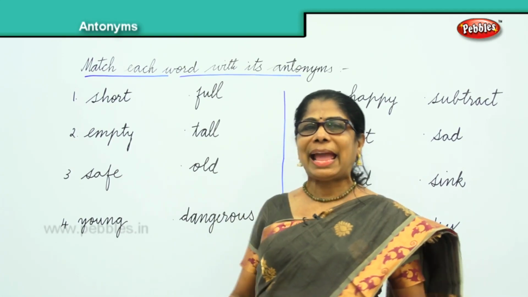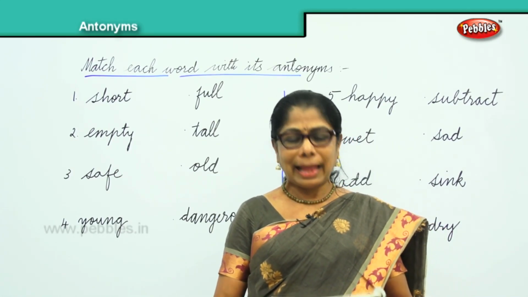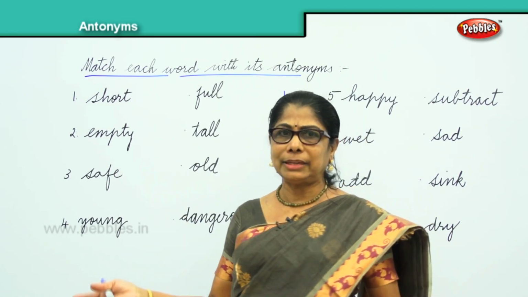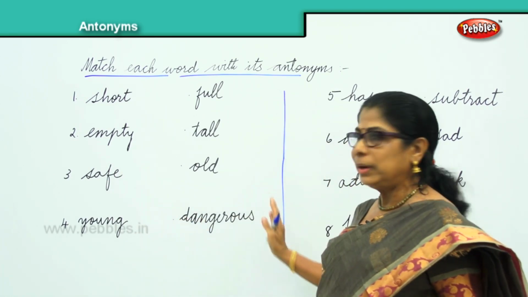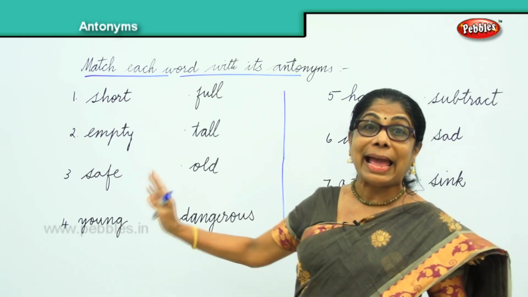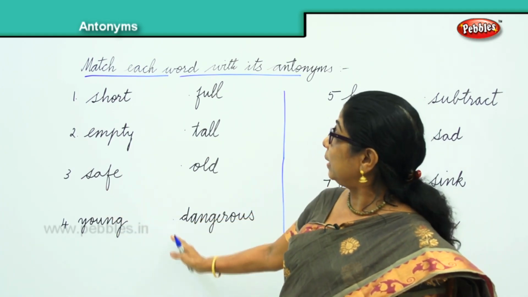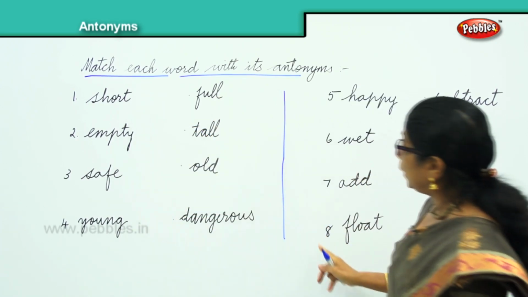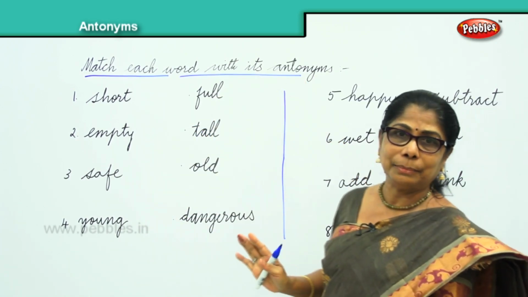Now we are doing antonyms. An antonym is a word that has an opposite word, and that's what we are doing. We have a whole lot of words here. Let's find the antonym of these words. Match each of these words, 1 to 8, with its antonym.